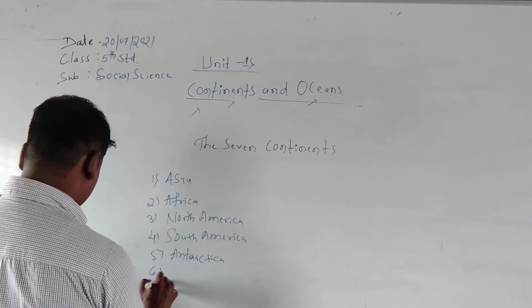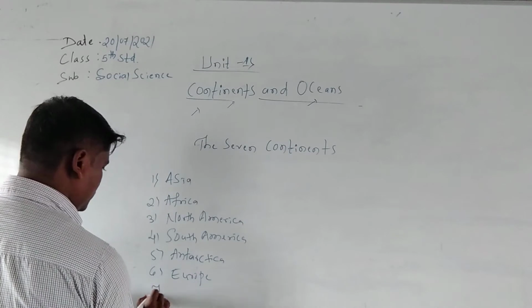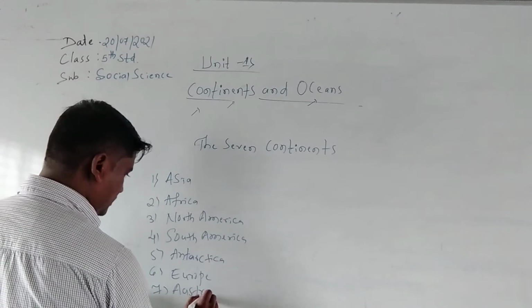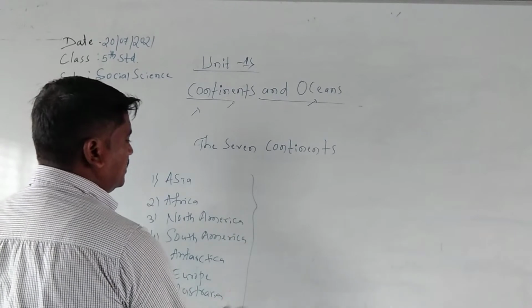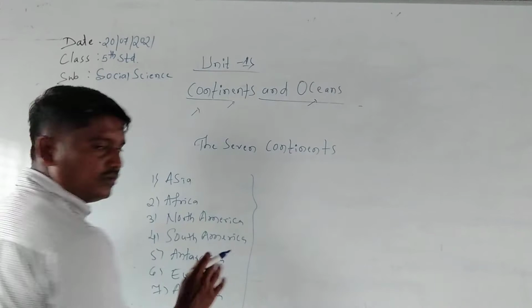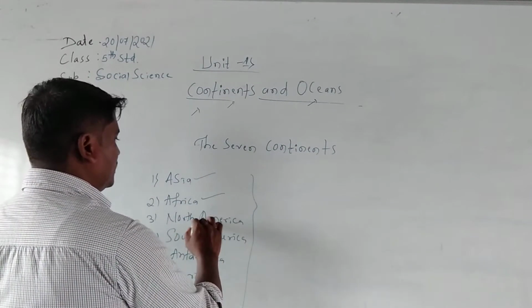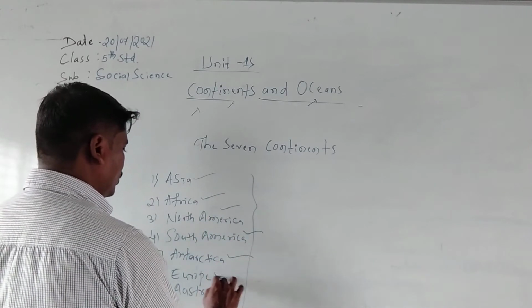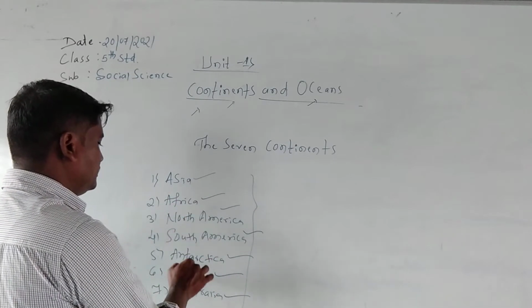Then the sixth one is Europe. Then the seventh one is Australia. Already I told you the 7 continents in the world. Which are those? The first is the Asian continent, the African continent, the North American continent, the South American continent, the Antarctica continent, the Europe continent, and the Australia continent. Here, 1, 2, 3, 4, 5, 6, 7.